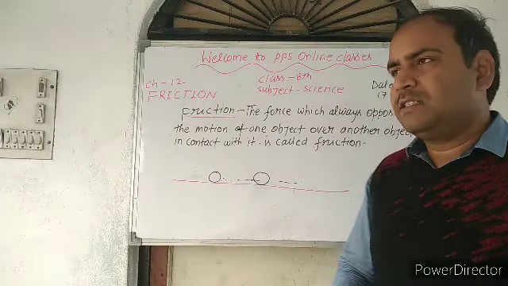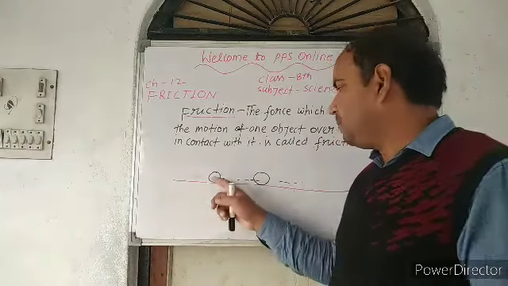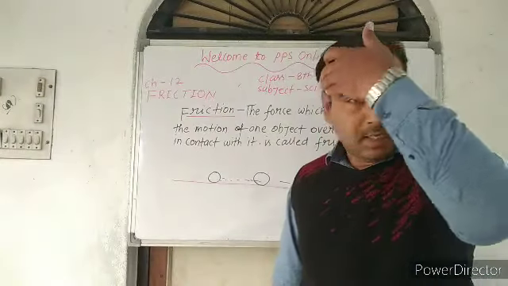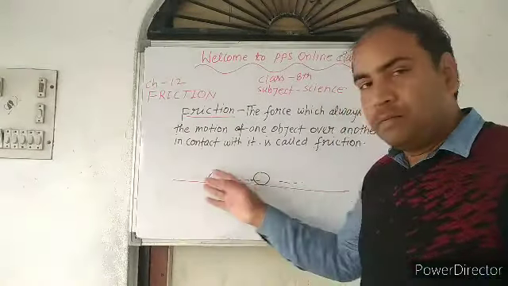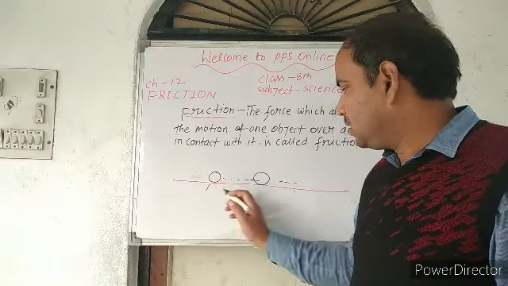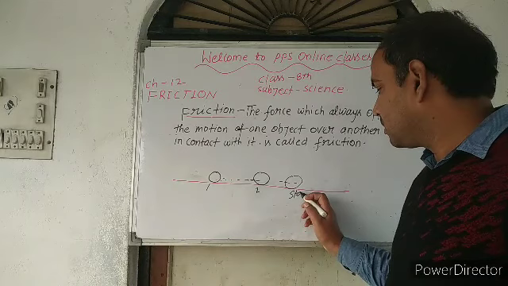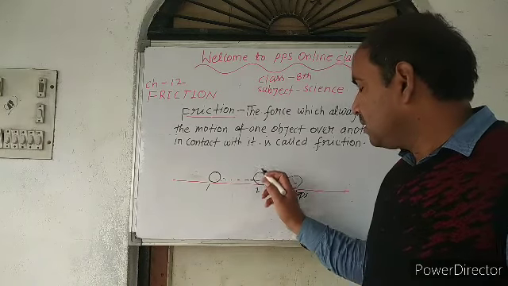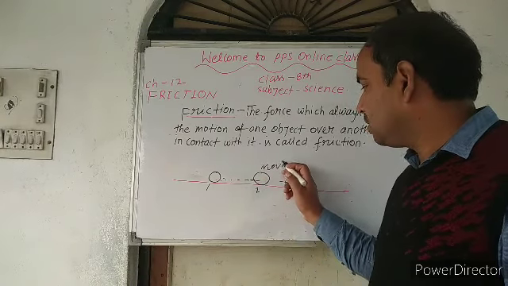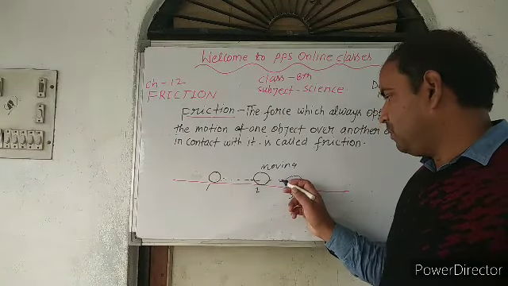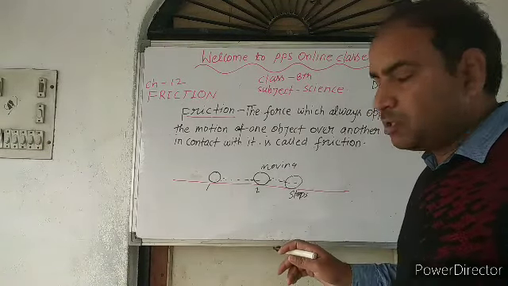It means there is a force which opposes the motion of a moving ball. All of you know that there is a force which opposes the moving ball. Suppose this was the first position and this is the second position, and after that the ball comes and stops. Okay, this was the moving position. The ball was moving, and after covering a very small distance, it gets stopped.